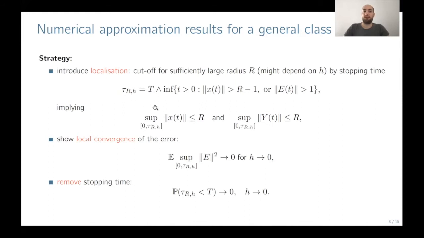And the main strategy, how we want to prove the rigorous convergence, is first we introduce a localization, which just forces the solution of the SDE and also of the discretization scheme to be bounded. And under these localized times, we can prove local convergence for the error. And in the end, we of course need to remove the stopping time to prove the global convergence of the scheme.